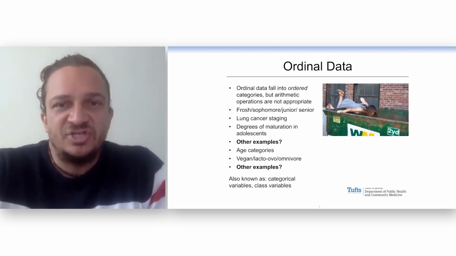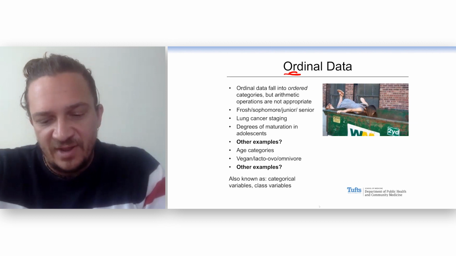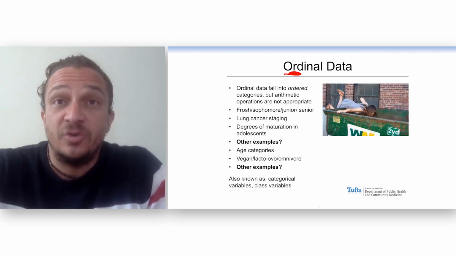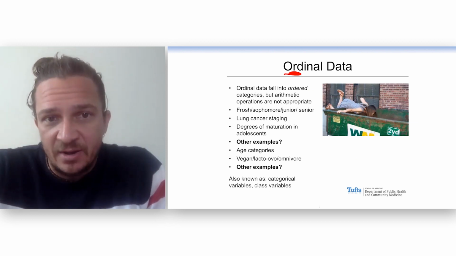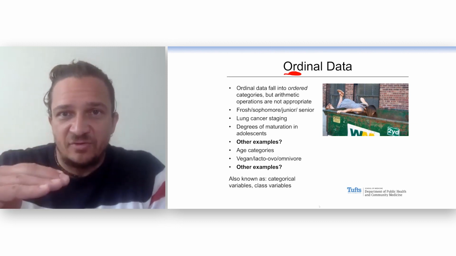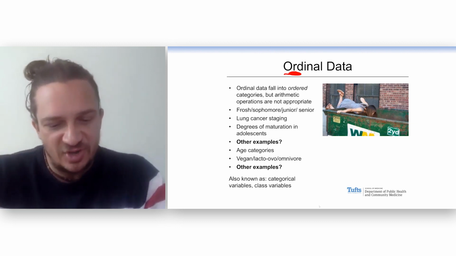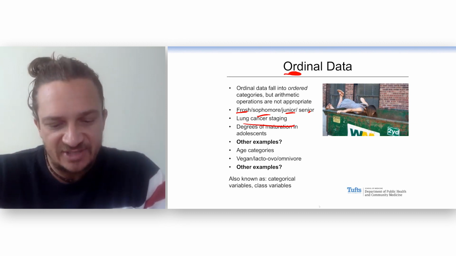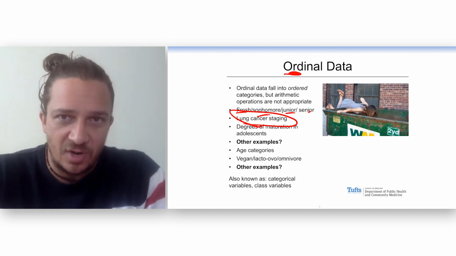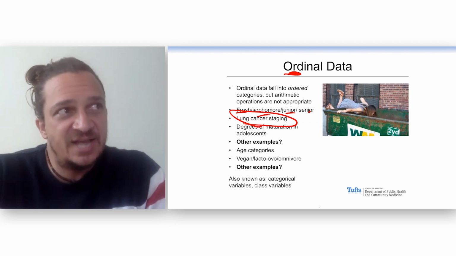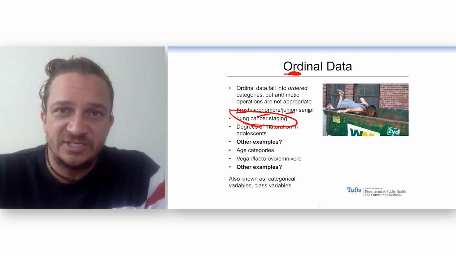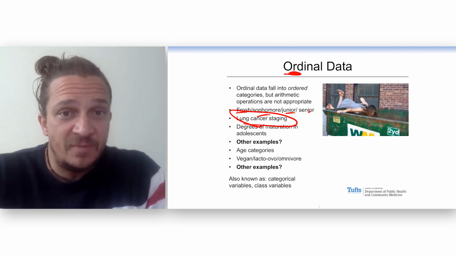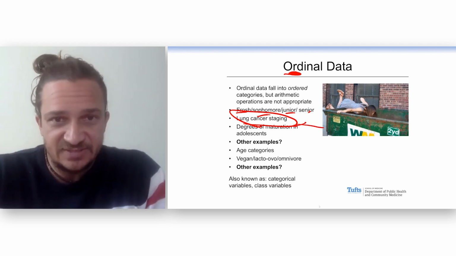The next level of data is ordinal data. And order right there means that there's some order to it. Now, we still can't do math on it, but there is some sort of levels that you can go through. So freshman, sophomore, junior, senior. There's an order to those. Lung cancer staging, stage 1, stage 2, and so on. Now, be careful. It doesn't necessarily mean that stage 4 is twice as bad as stage 2, but it means that there is an order to these.